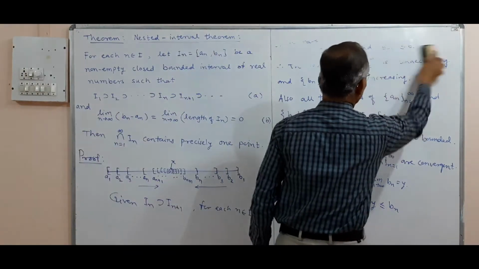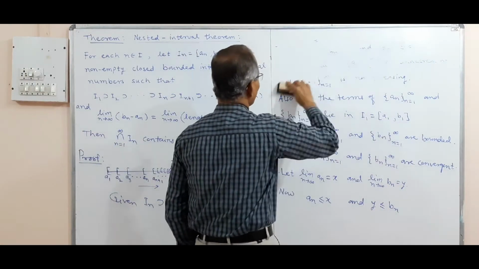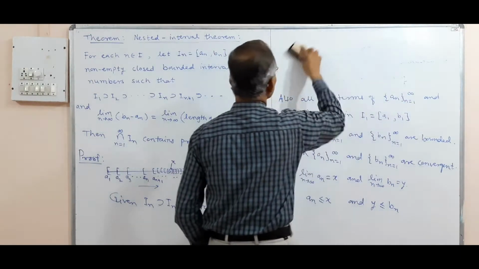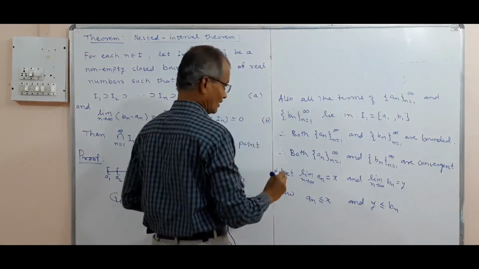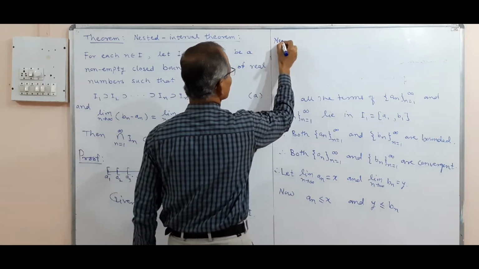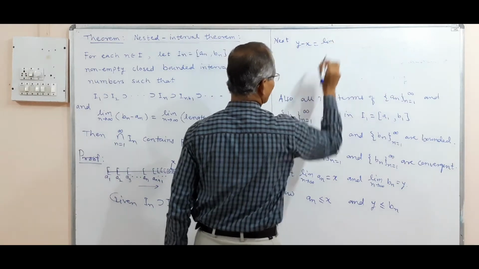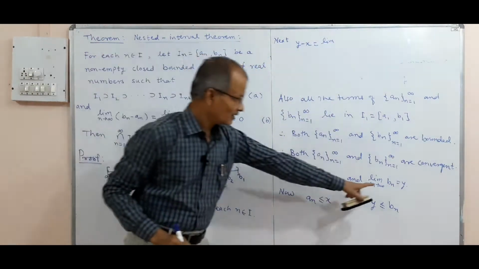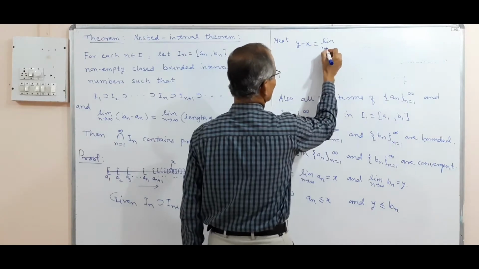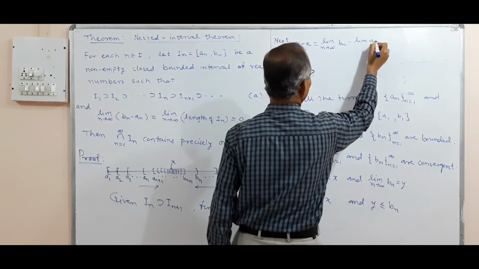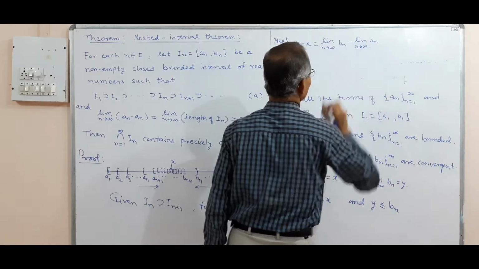So I shall write here: now y minus x. Next, y minus x will be the limit. You see, y is the limit of bn, and x is the limit of an as n tends to infinity.